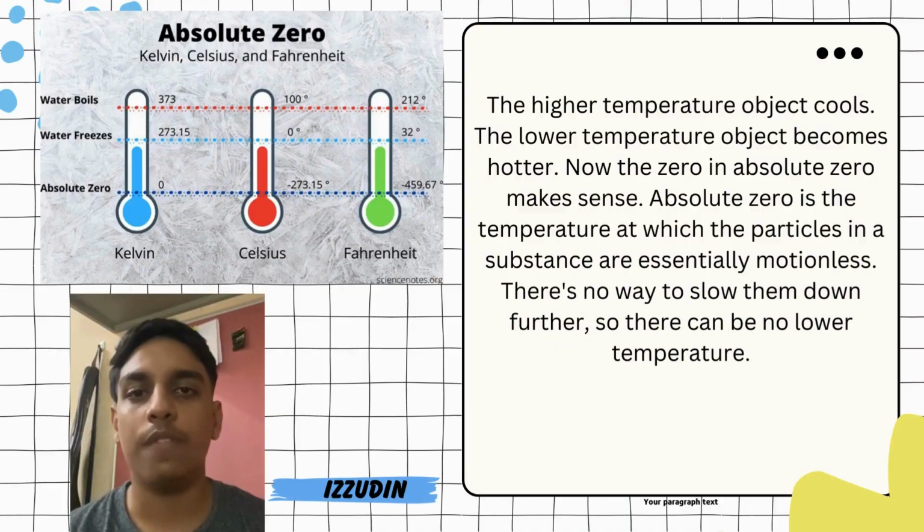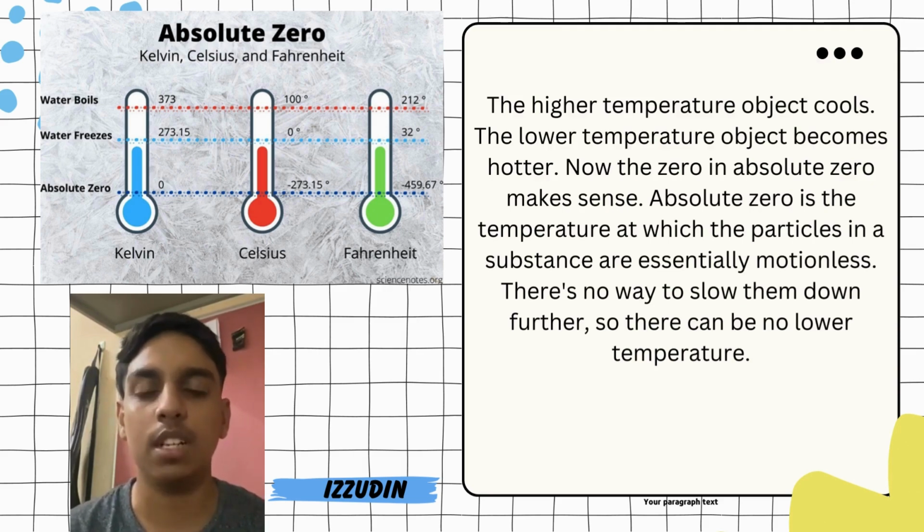So, the object with higher temperature will cool, while the object with lower temperature will become hotter. Now, the zero value in absolute zero makes sense. Absolute zero is the temperature at which the particles in a substance are essentially motionless. There's no way to slow them down further. As we know, it's actually impossible to have temperature lower than that.